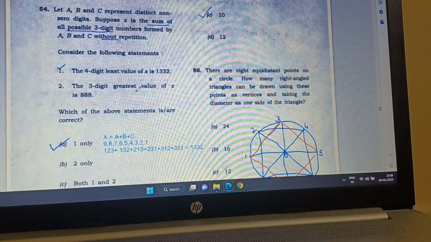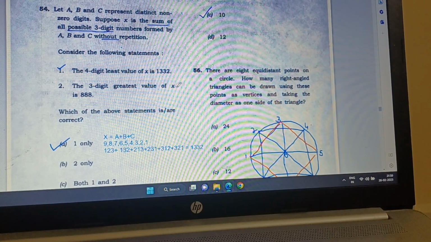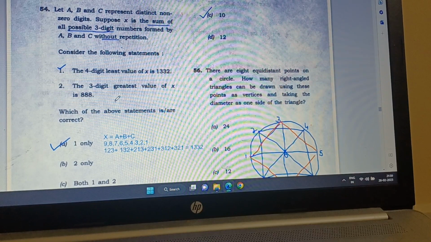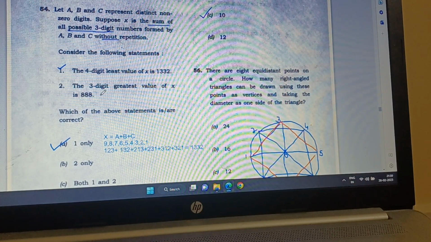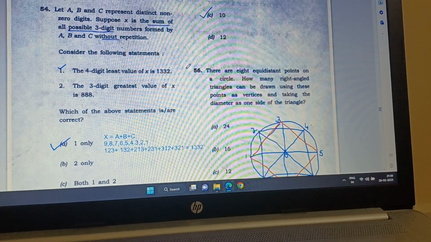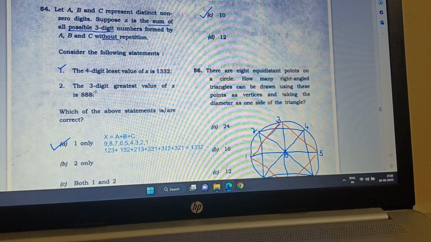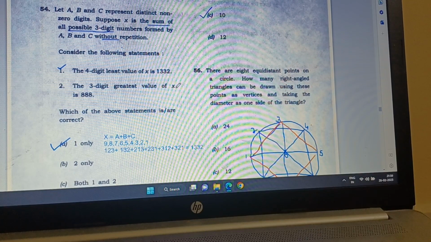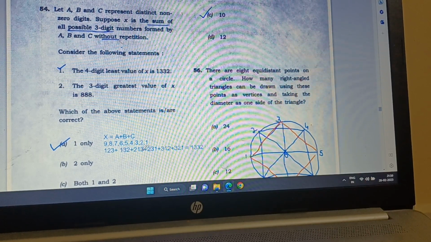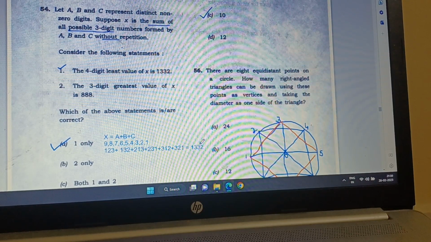Now the three-digit greatest value of X is 888. Well, when the smallest value is 1332, then how can the greatest value be only 888? The greatest value of X will be definitely more than 1332, because the sum for the smallest three digits is 1332.